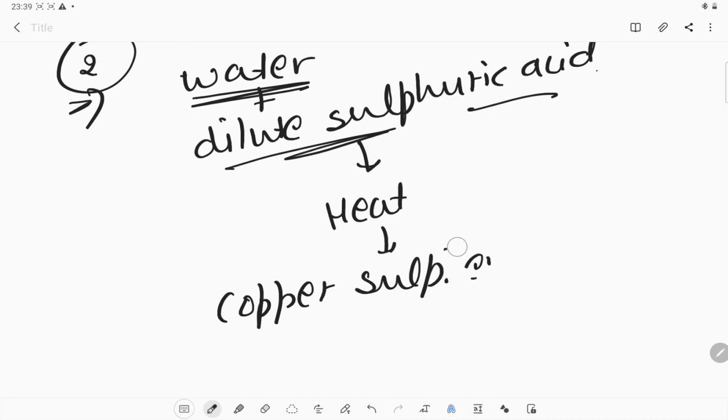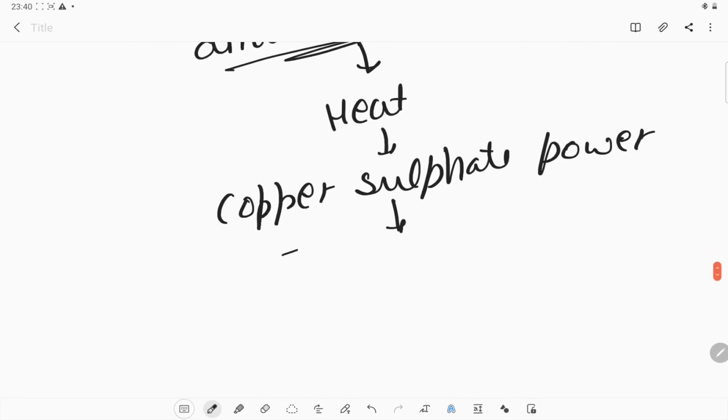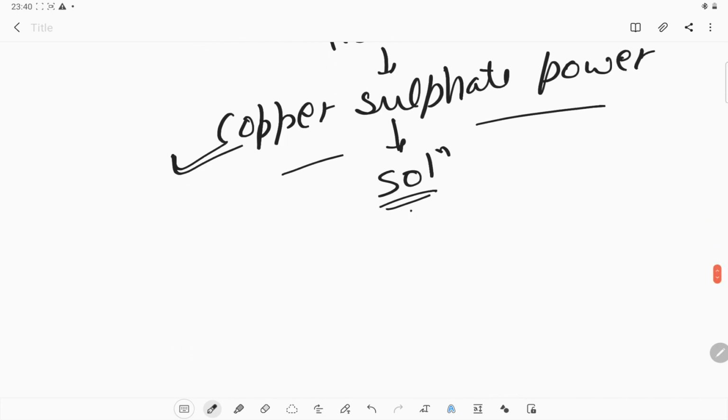Copper sulfate powder into that solution. Now we will slowly add it while continuously stirring that solution, and in the end there is a time when no more copper sulfate powder can be dissolved in that solution. So now take that solution, filter it, and keep it in a cool place.